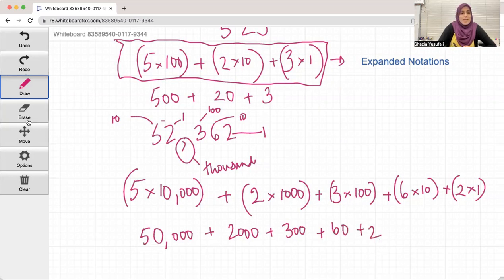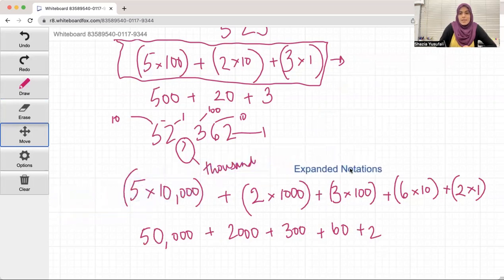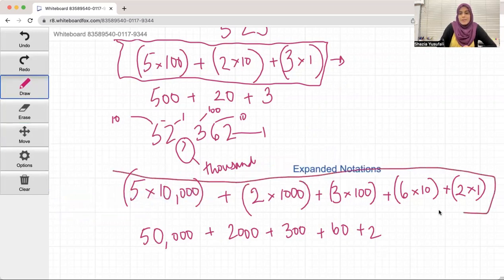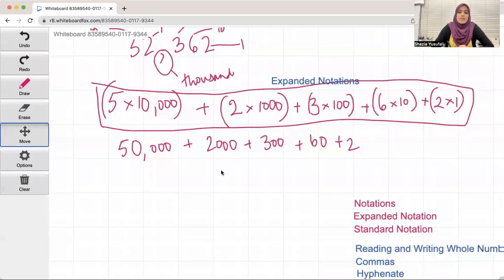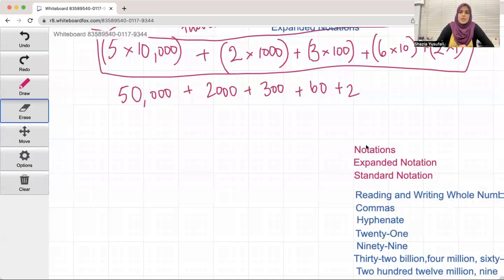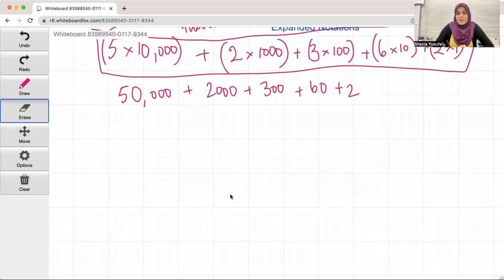So what is expanded notation? This. Maybe let me put it on this side. This is the expanded notation. There you go. And this is important. So this is how you take a number and you break it apart. So expanded notation is very, very important. Now let's go one step up. What if I were to give you the expanded notation?